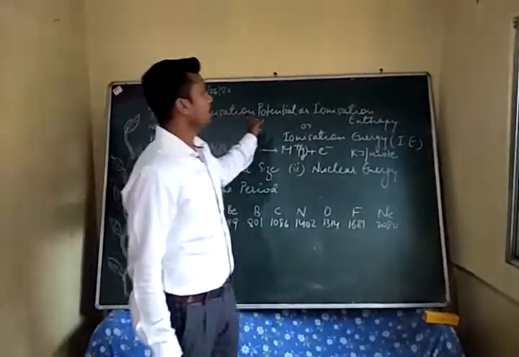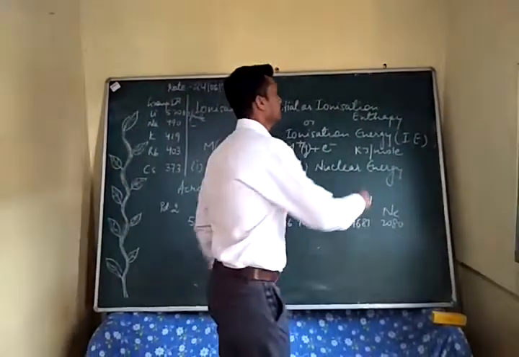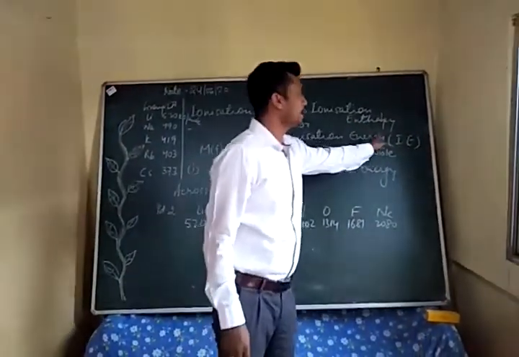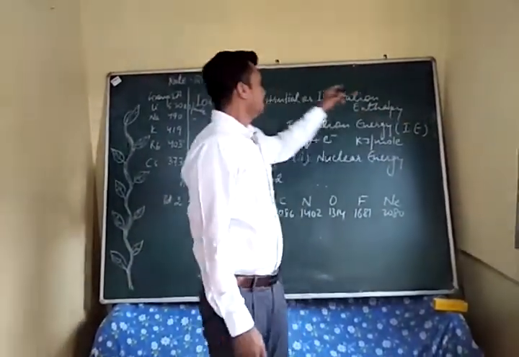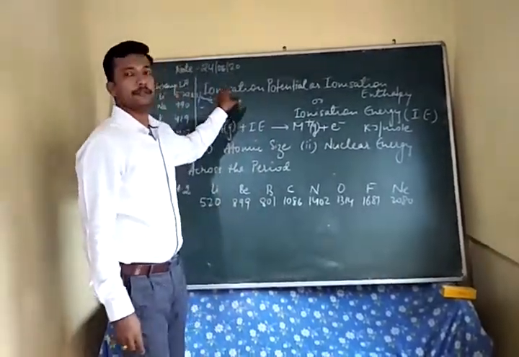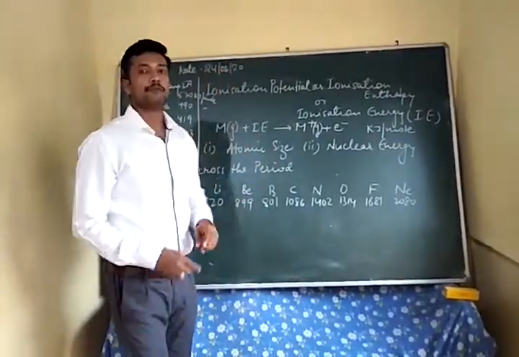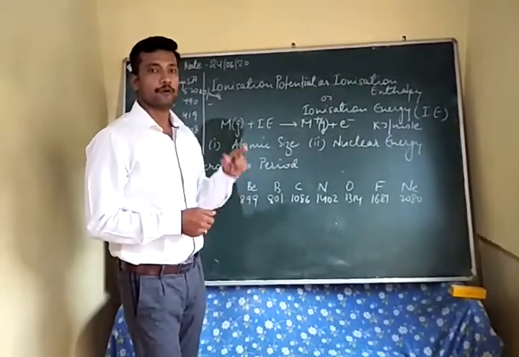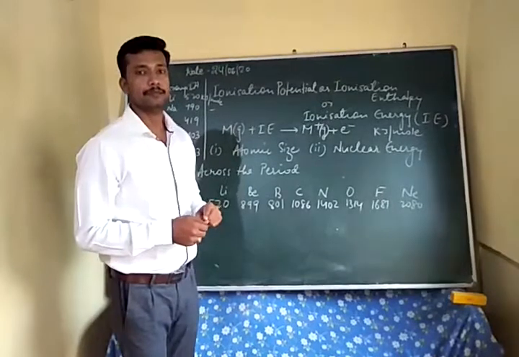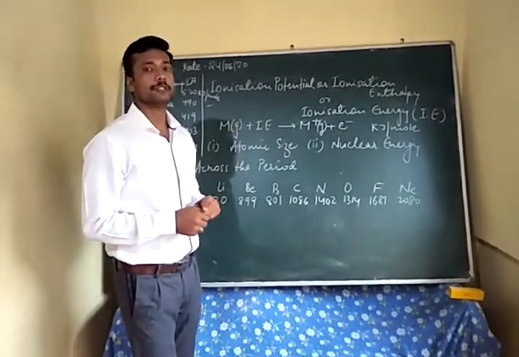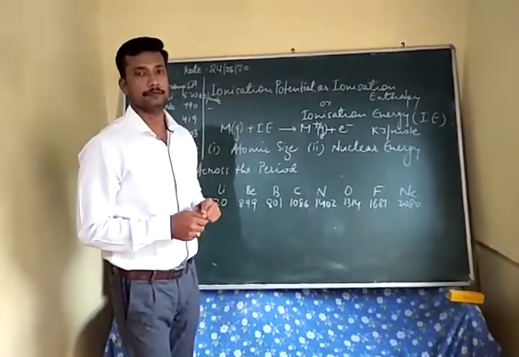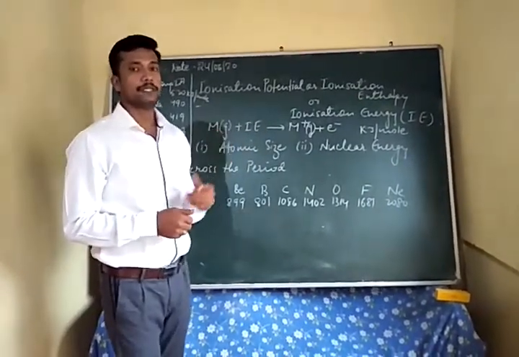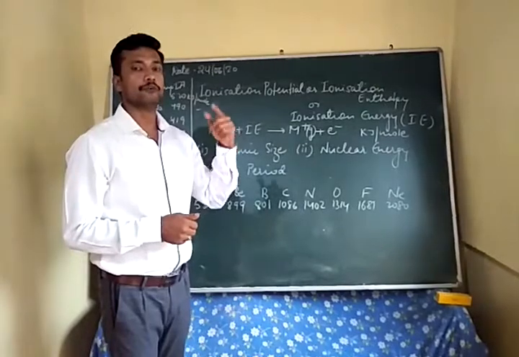It is also called ionization enthalpy or ionization energy. In short, we can write IE. So, what is ionization potential? It is the amount of energy required to remove an electron from an isolated gaseous atom and convert it into a positively charged gaseous ion. That is related to the amount of energy required to remove an electron from the last orbit.